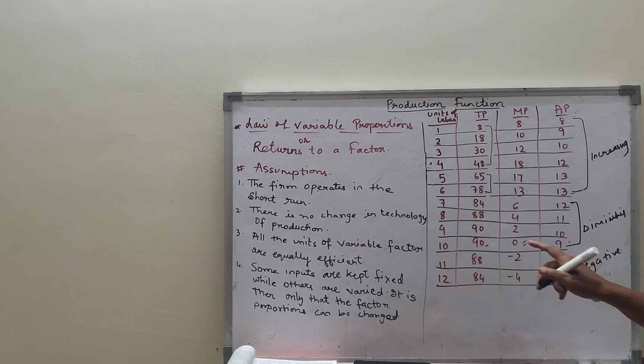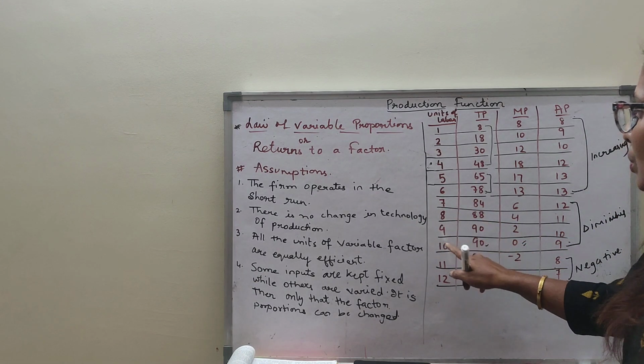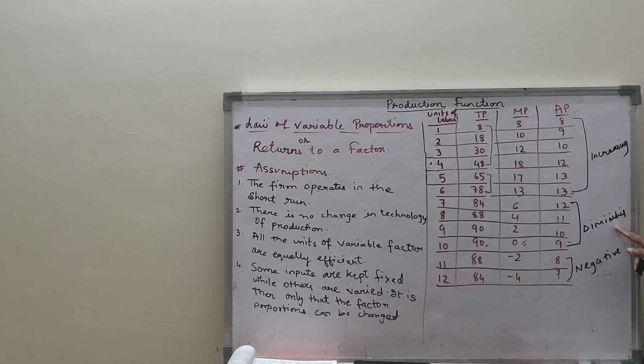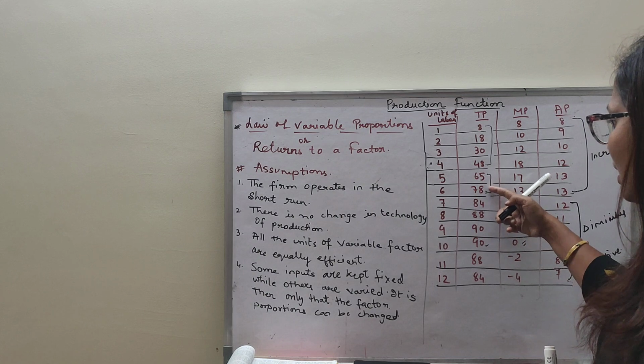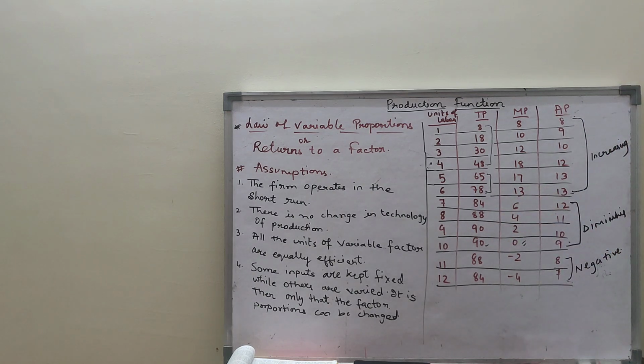The second stage begins from the 7th unit till the 10th unit. It is the stage of diminishing return. Diminishing return means that after the 4th unit, with the increase in labor, total product increases at a diminishing rate. See, it increases at a diminishing rate, is it not? And marginal product is also continuing to fall, and average product has started to fall.